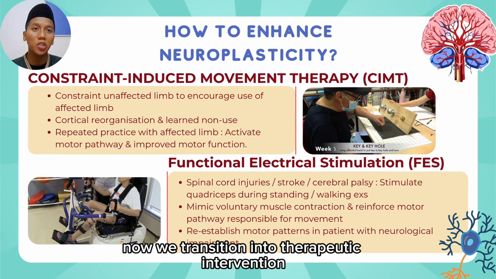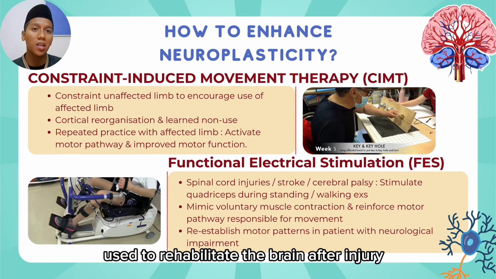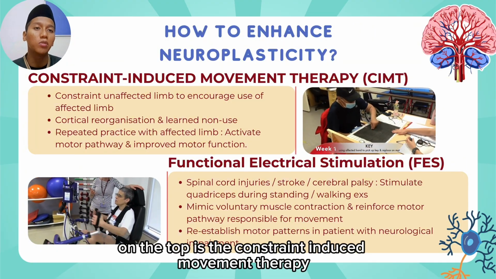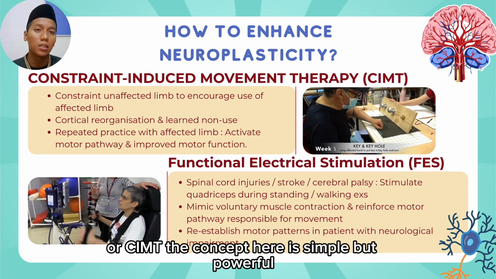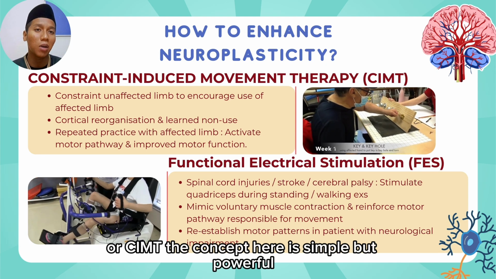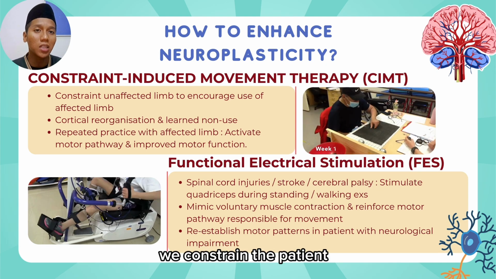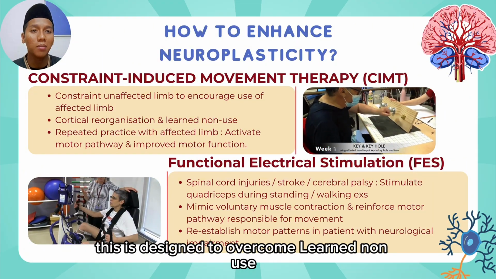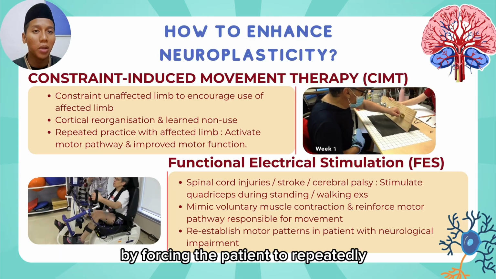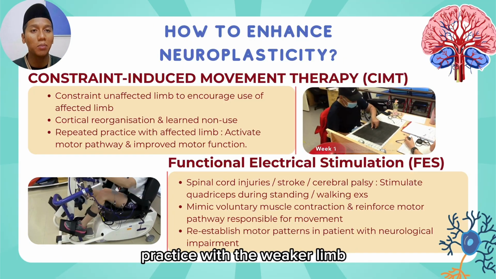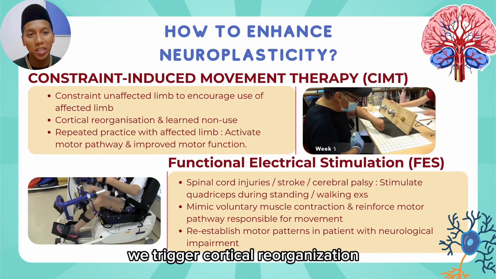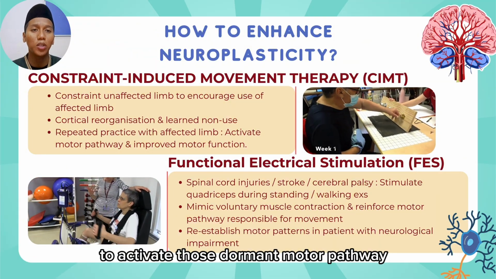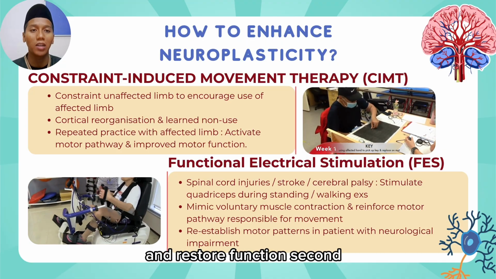Now, we transition into therapeutic interventions used to rehabilitate the brain after injury. First, on the top is constraint-induced movement therapy, or CIMT. The concept here is simple but powerful. We constrain the patient's unaffected limb to force them to use the affected one. This is designed to overcome learned non-use. By forcing the patient to repeatedly practice with the weaker limb, we trigger cortical reorganization. We are essentially forcing the brain to rewire itself to activate those dormant motor pathways and restore function.